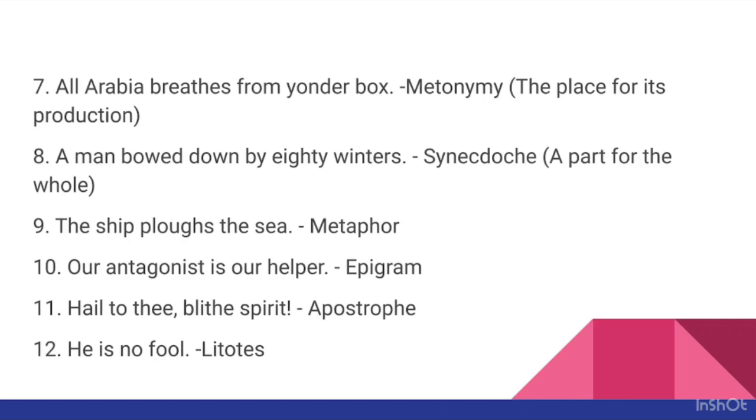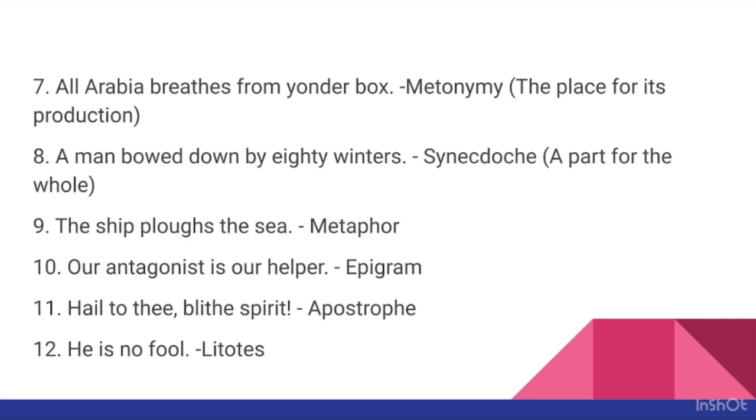This is also an example of metonymy. The place for its production, it comes under this category because Arabia is famous for perfumes. So here the poet refers to perfumes, but the place is mentioned in the sentence.